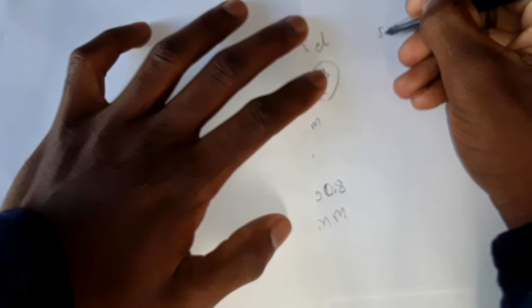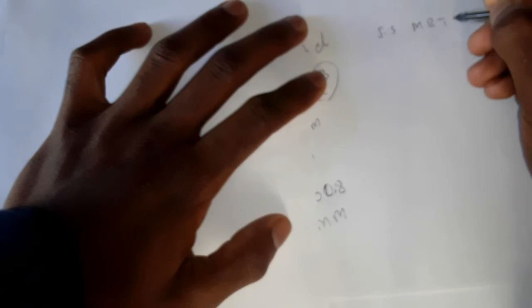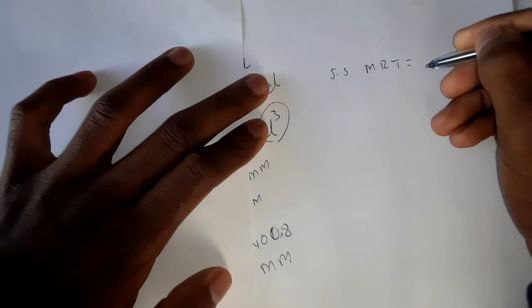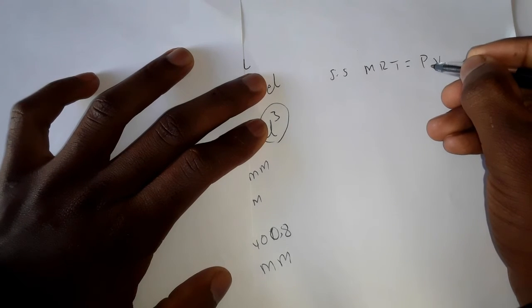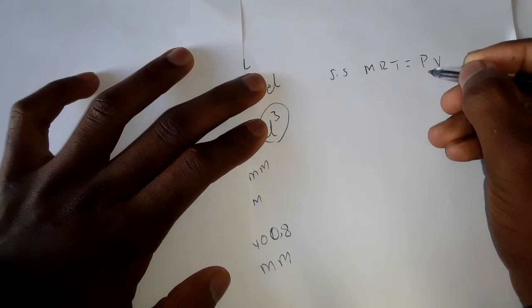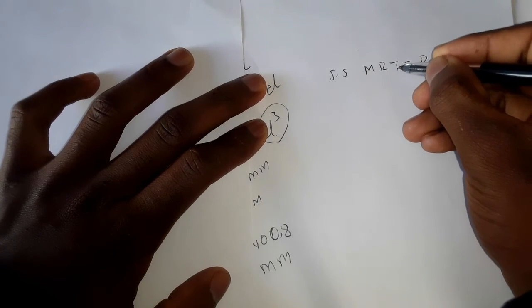This is 5.5. We will use the formula mRT equals PV. We're going to use the information of the second cylinder, since they are talking about the high pressure cylinder. Here it will be P2 and here it will be T2.